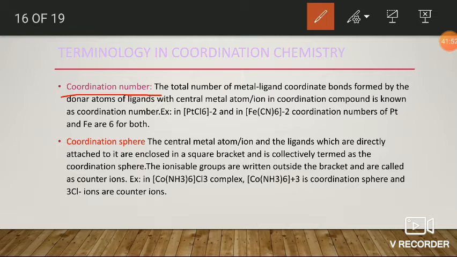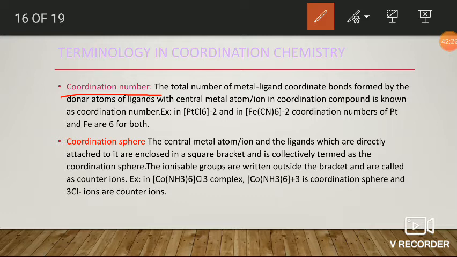That is, the total number of metal-ligand bonds formed by the donor atoms of the ligands with the central ion in a coordination sphere is known as the coordination number.